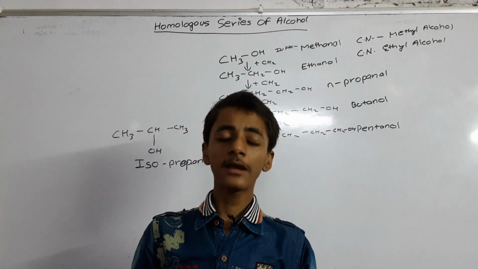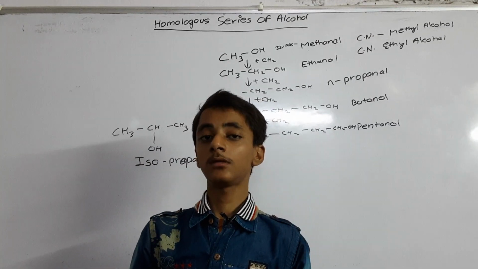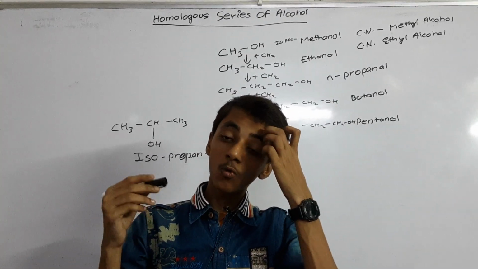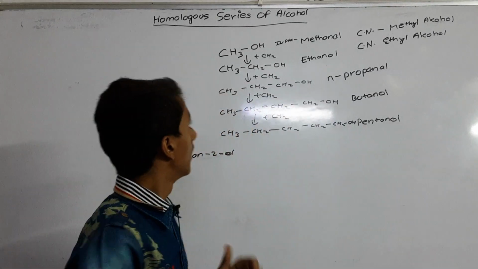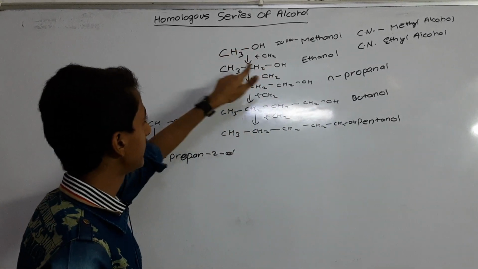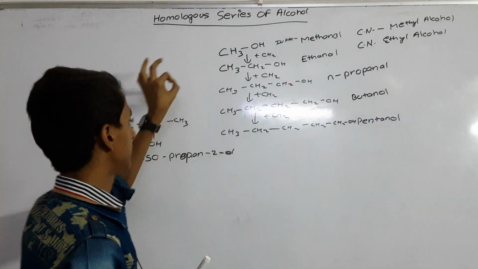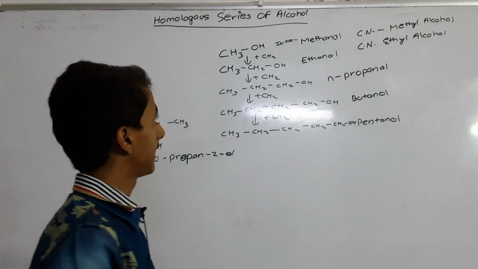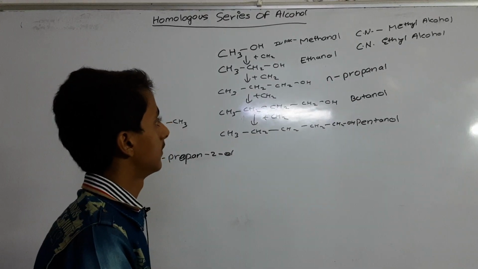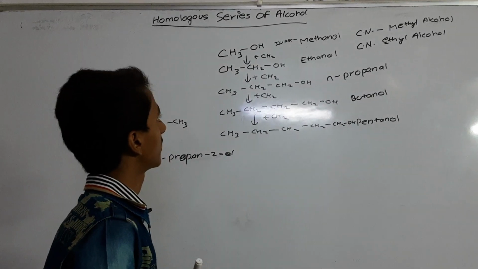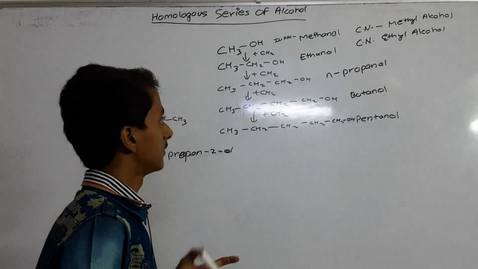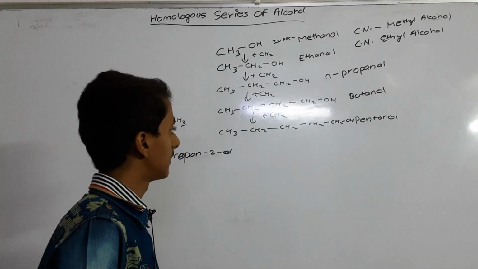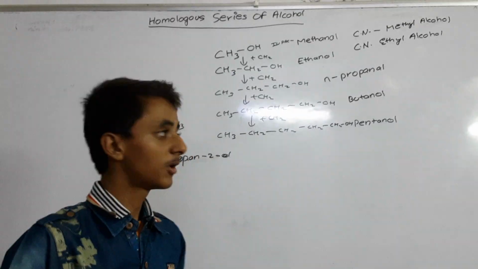The second property of a homologous series is that it has its own general formula. The homologous series of alcohol has its own general formula, the same as for alkanes. Chemical properties: the members have the same functional group, so the same chemical properties. Physical properties are different because the molecular mass is different. So this is all about the homologous series of alcohol.